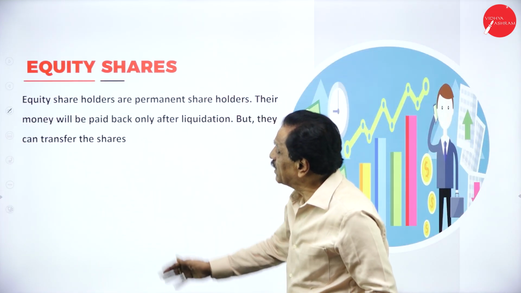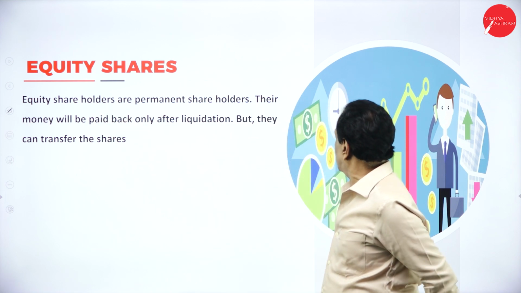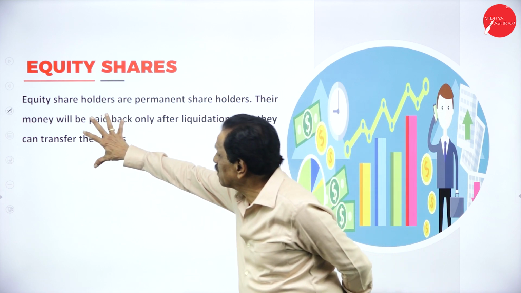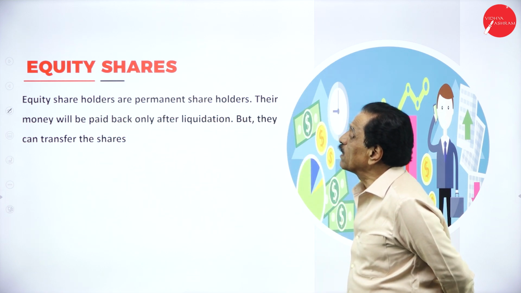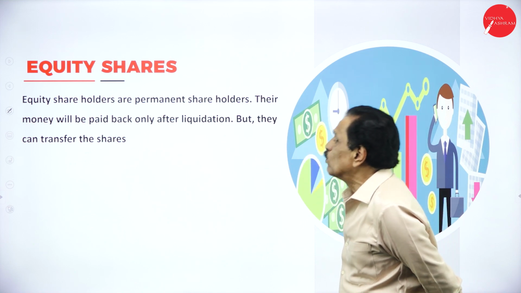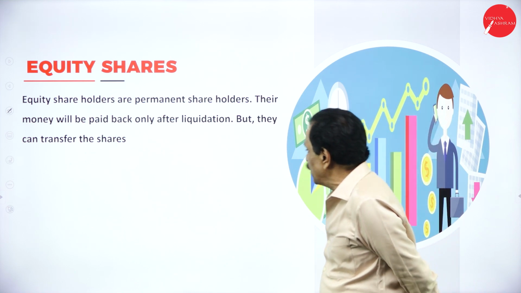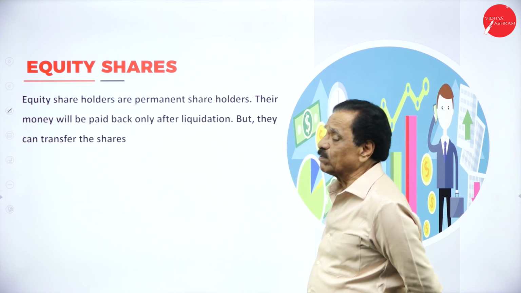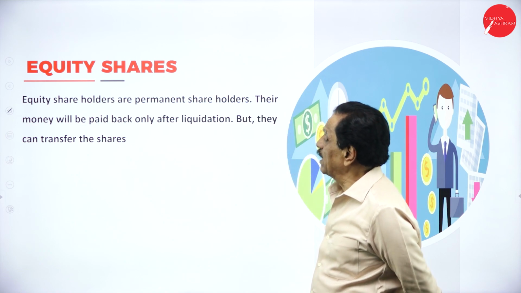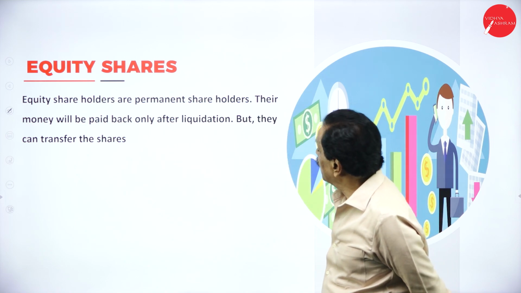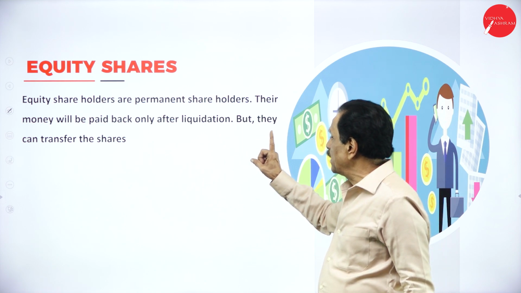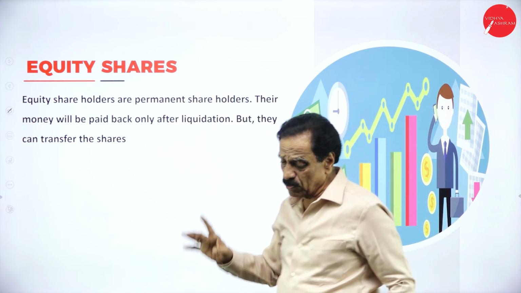So, what is equity share? Equity shareholders are permanent shareholders. Their money will be paid back only after liquidation, but they can transfer the share. If you want, you can take down now slowly. Equity shareholders are permanent shareholders. Their money will be paid back only after liquidation, but they can transfer the share.